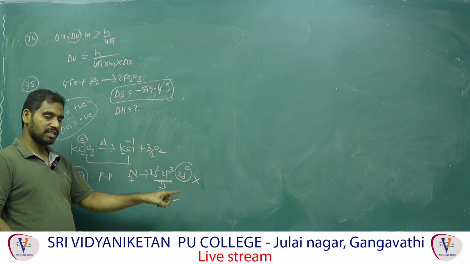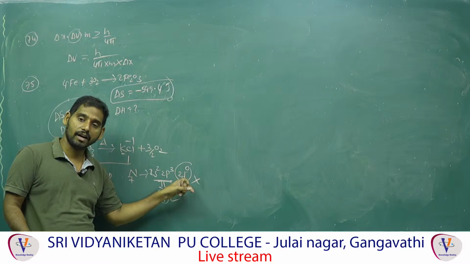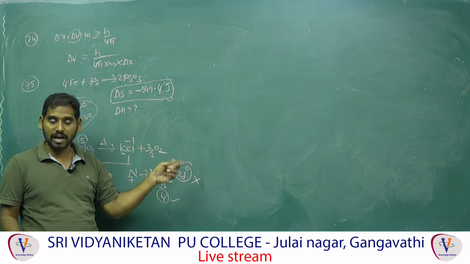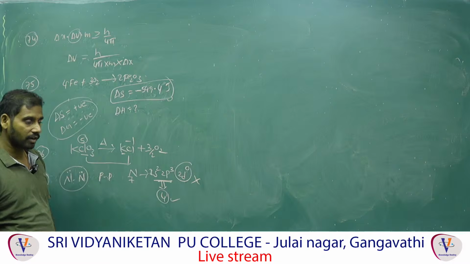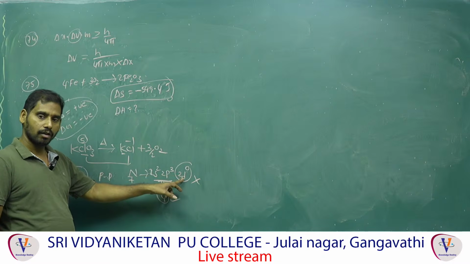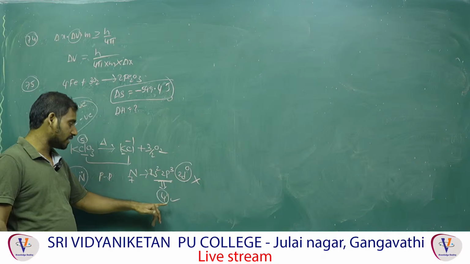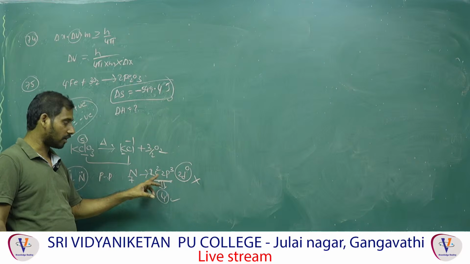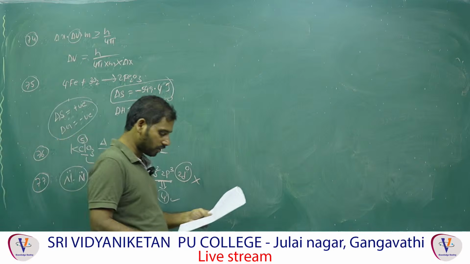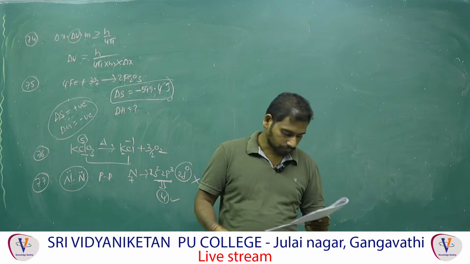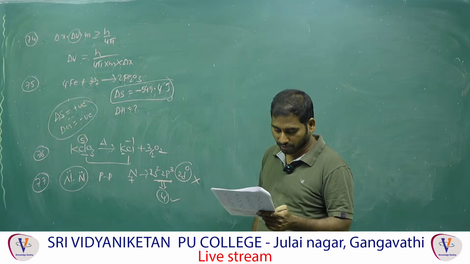If we want to expand to plus 5, we need vacant d orbitals. From phosphorus onwards, vacant d orbitals will be present. Here there is an absence of vacant d orbitals, so the oxidation state is expanded up to 4 only, because 1 s orbital plus 3 p orbitals, total 4. So that's wrong. Right?